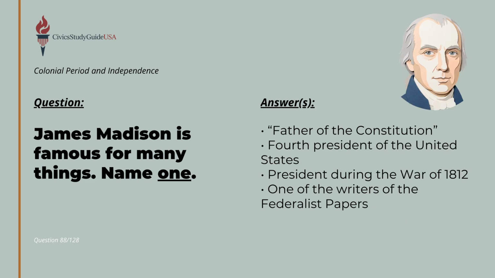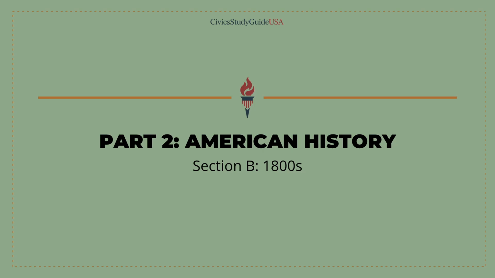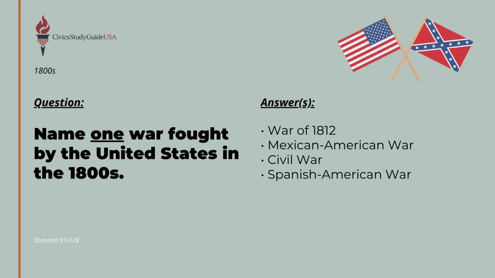James Madison is famous as the father of the Constitution and the fourth president of the United States. Alexander Hamilton is famous as one of the writers of the Federalist Papers and the first Secretary of the Treasury who helped establish the first bank of the United States. Moving into the 19th century, the nation grew rapidly. In 1803, the United States bought the Louisiana Territory from France. This rapid expansion brought deep political conflicts alongside traditional military struggles.